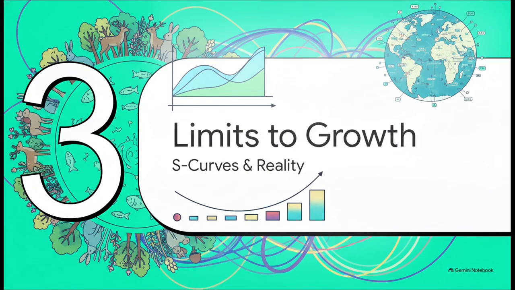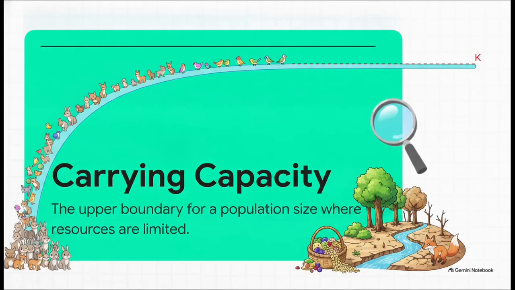Section 3. The limits to growth. S-curves and biological reality. As crazy as the exponential J-curve is, it never lasts forever. It just can't. Eventually, the food runs out, the space gets way too crowded, and the predators finally catch up. And that is exactly where a much more realistic model takes over, called logistic growth. As resources dry up, the population is forced to stabilize at what ecologists call its carrying capacity, which is the absolute upper limit an environment can physically support.